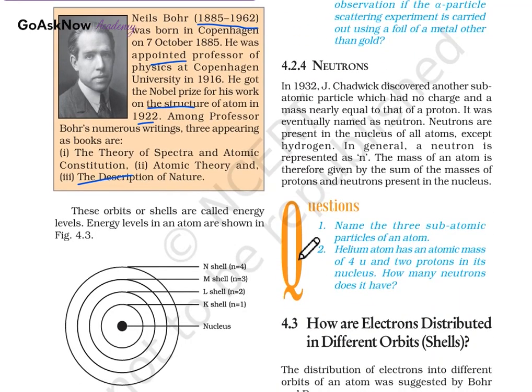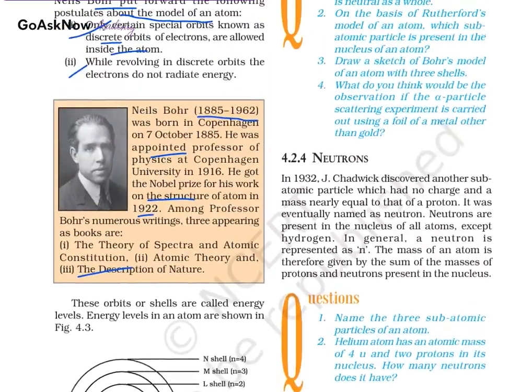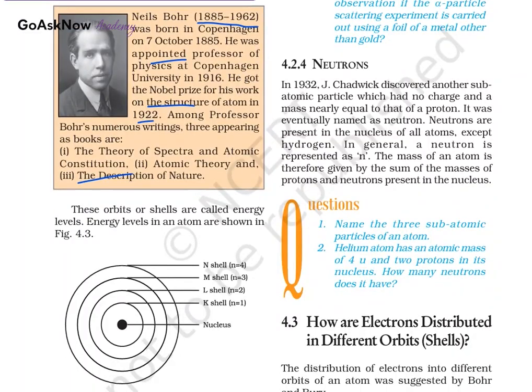According to this theory, the orbits are called shells or energy levels, and the energy levels in an atom are shown in the figure. See, the nucleus, and then these are the energy levels: N, M, L, and then K. These orbits are represented by the letters K, L, M, N, or by the numbers 1, 2, and 3. So this is all about the Bohr atomic model.